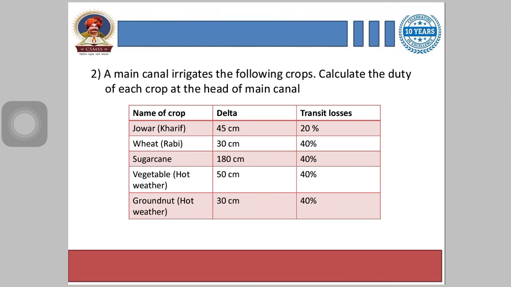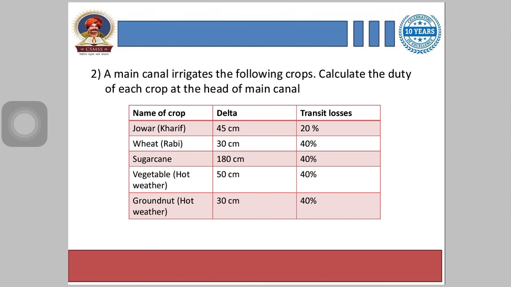Next problem, a main canal irrigates the following crops. Calculate the duty of each crop at the head of main canal. Now here the name of the crop, delta and transit losses are given. First is Jawar, that is the Kharif crop. Delta for this crop is 45 cm and transit losses given are 20%.